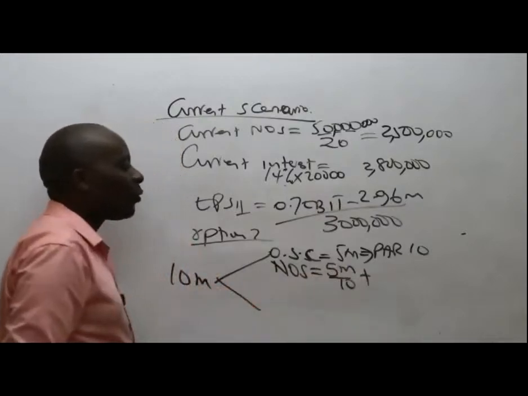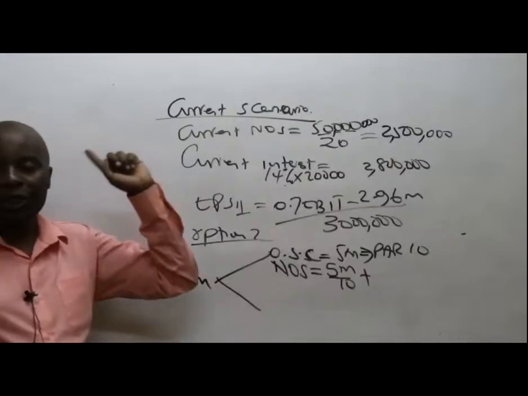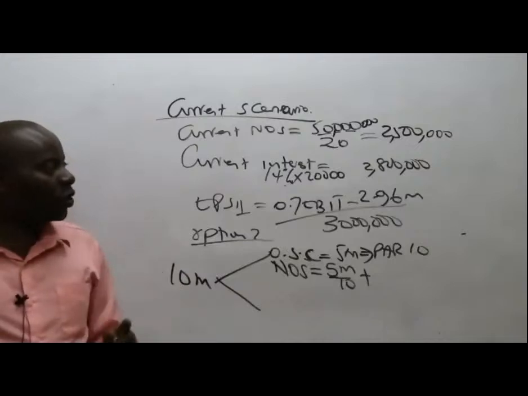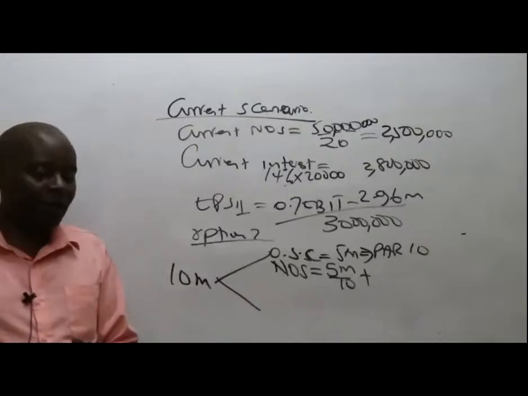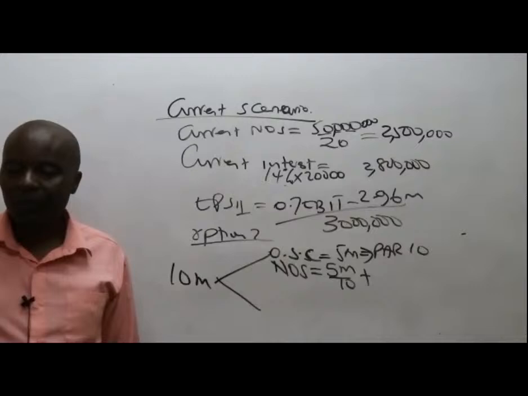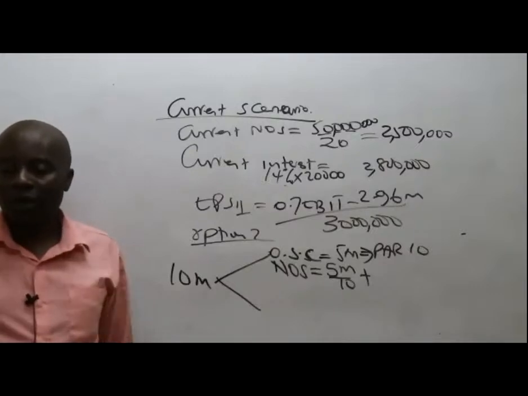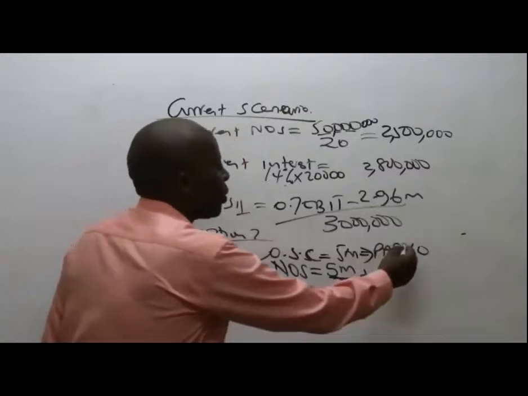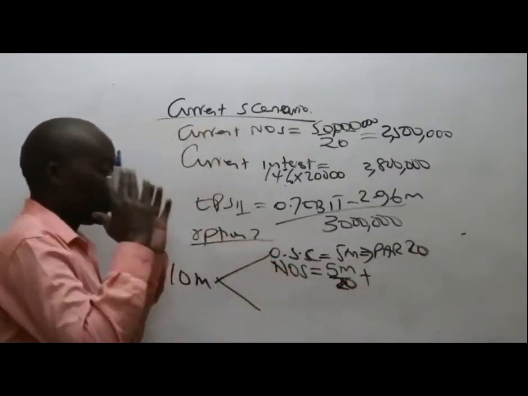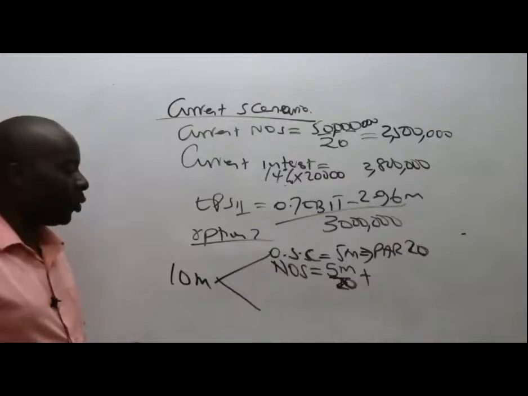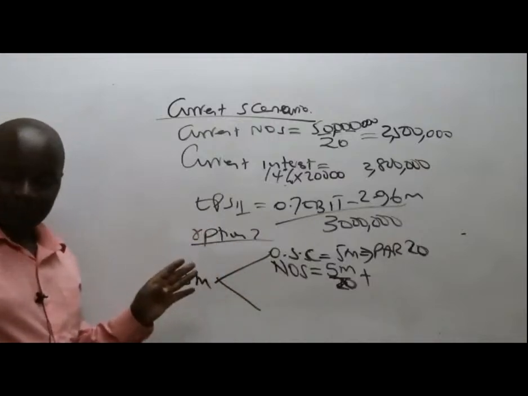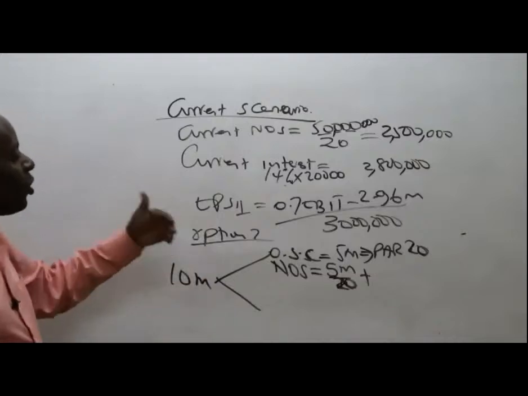Please don't forget our old shares. Our old shares were how many, somebody? Oh, it's 10, sorry. It's 20, I mean. Par value is 20, sorry. Par value is 20. I don't know why this 10 par value is coming to my mind always. So it's 5 million divided by 20 plus the old shares.